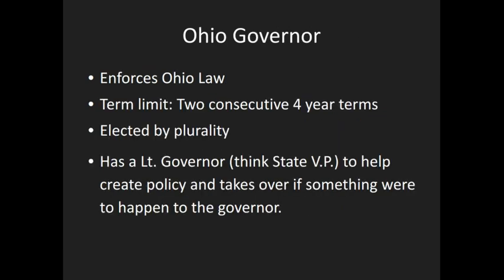All right, the executive branch, the Ohio governor, his job, very similar to the president's. He's enforcing laws, but just in the state of Ohio. Same as the president on his term limit, 2 4-year terms. And elected by plurality, which is essentially just like the popular vote. So there's no electoral college in the state of Ohio to decide who the governor is going to be. It's a popular vote. The lieutenant governor or state vice president, they exist to help create policy and take over if something were to happen to the governor, just like the vice president.